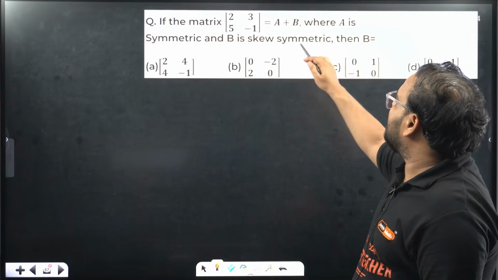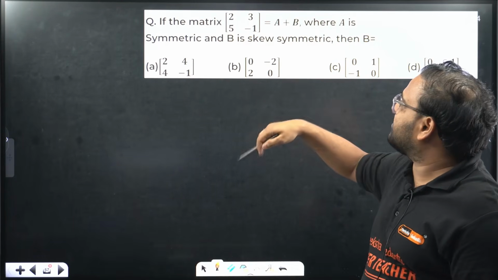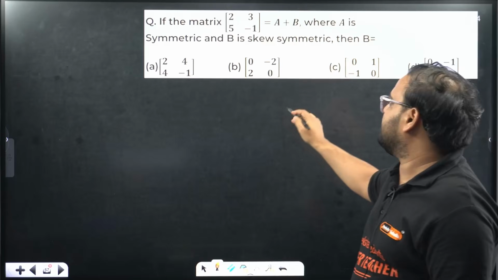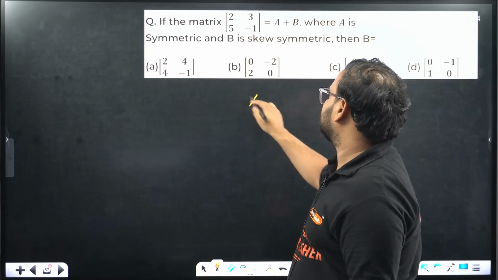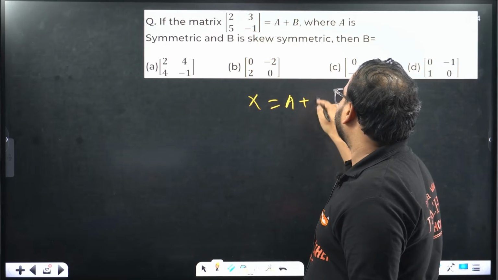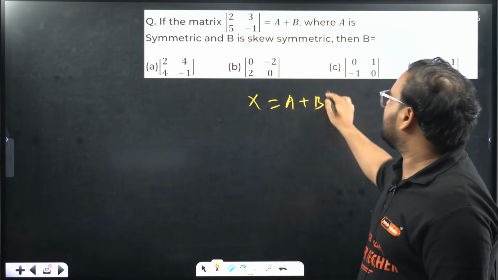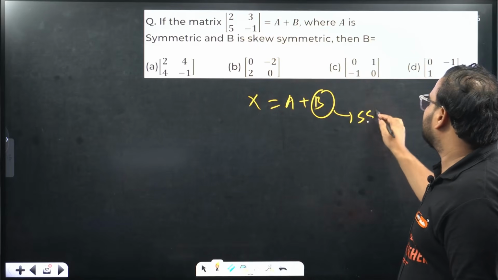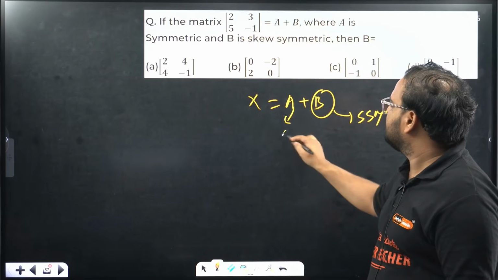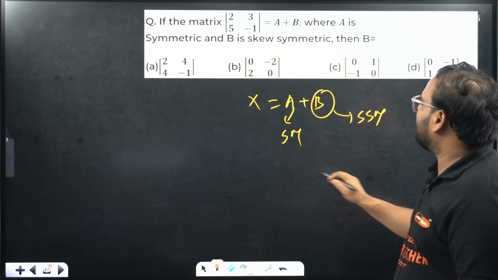Matrix is this, A plus B given over here. A is a symmetric matrix, B is a skew symmetric matrix. Then find the value of B. They're saying this is the matrix, let's say X. X is equal to A plus B. They're saying B is skew symmetric and A is a symmetric matrix. They're asking us to find the value of B.